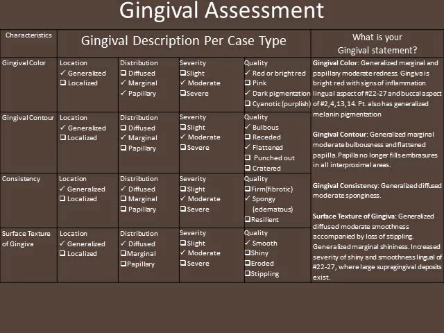The gingival contour shows generalized marginal moderate bulbousness and flattened papilla, the papilla no longer filling embrasures in all interproximal areas. The consistency is generalized diffuse moderate sponginess, and the surface texture is generalized diffuse moderate smoothness accompanied by loss of stippling. There is generalized marginal shininess, with increased severity of the shininess and smoothness on the lingual aspect of 20 through 27, where a large supragingival deposit exists.